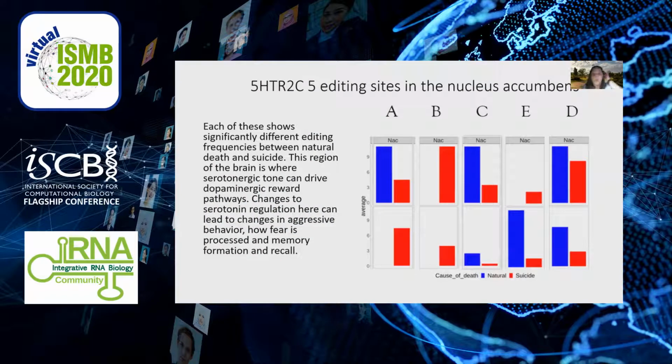If we take a closer look at the significant differences for some of the top genes, we see changes to the serotonin receptor, but only in the nucleus accumbens. All 5 editing sites show differential editing, and they appear to be different in males and females. Females, again, showing more overall editing. This suggests serotonergic tone and dopaminergic reward regions of the brain may be an underlying biological mechanism of suicide.